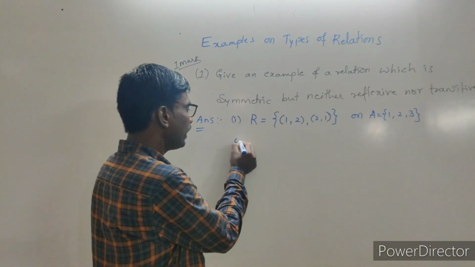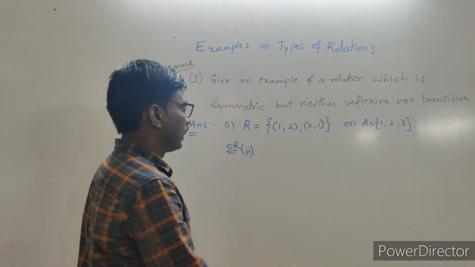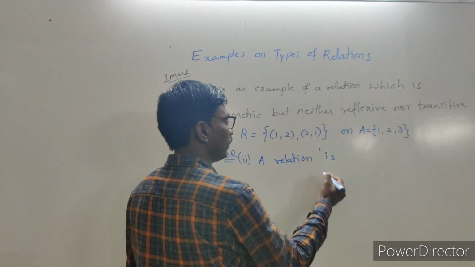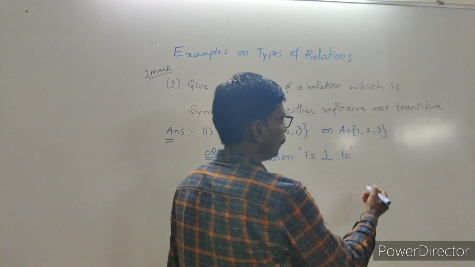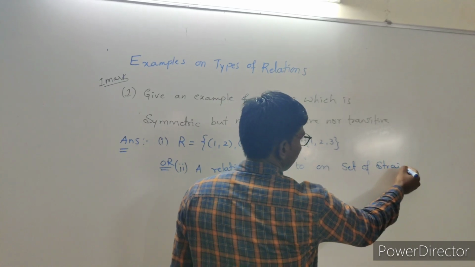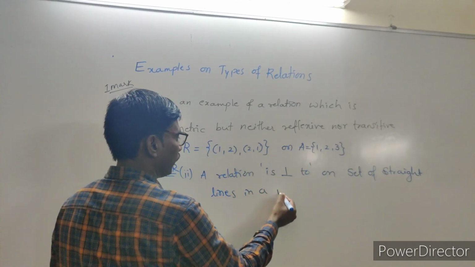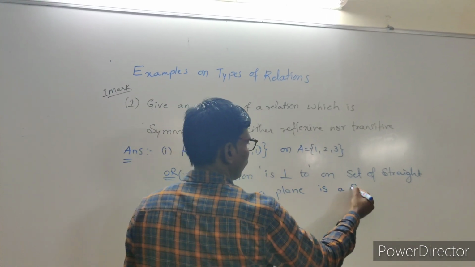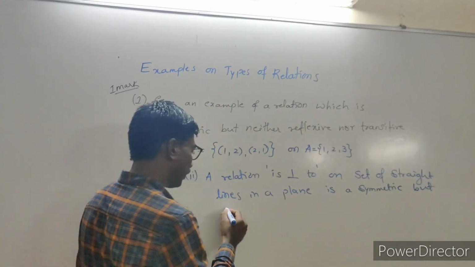And another example for this question: the relation "is perpendicular to" on the set of straight lines in a plane is symmetric but neither reflexive nor transitive.